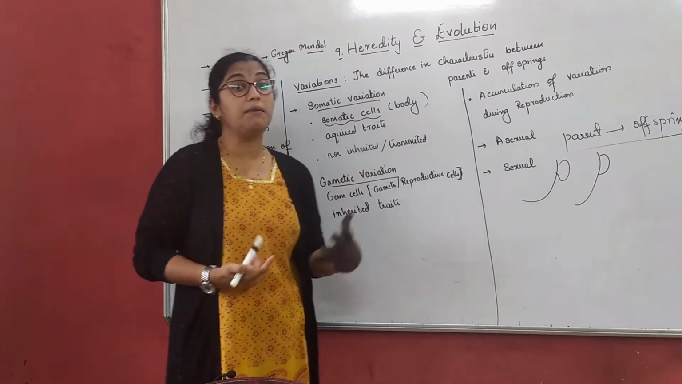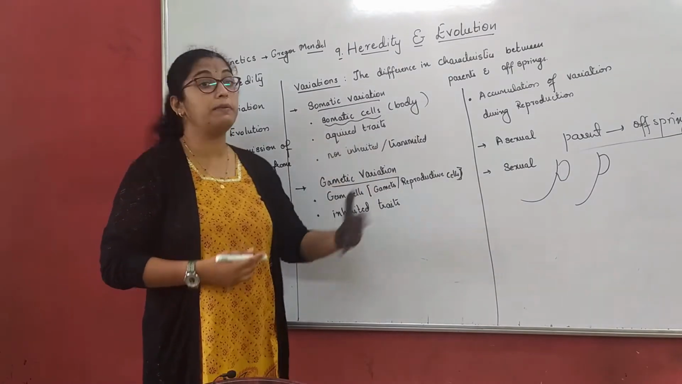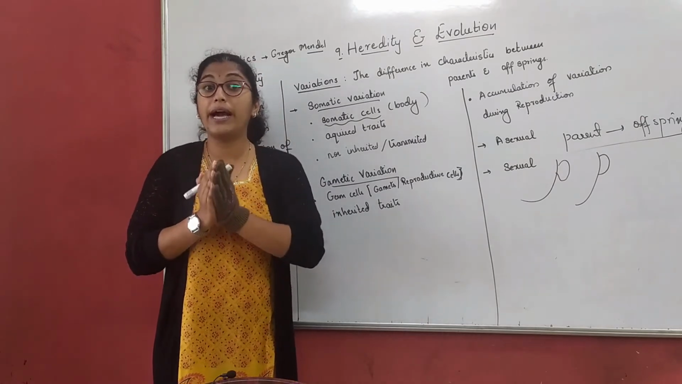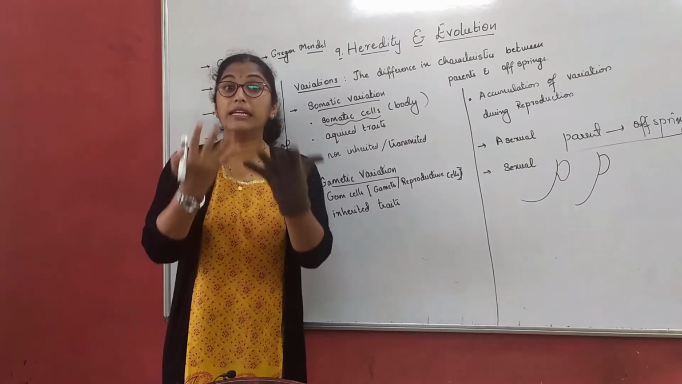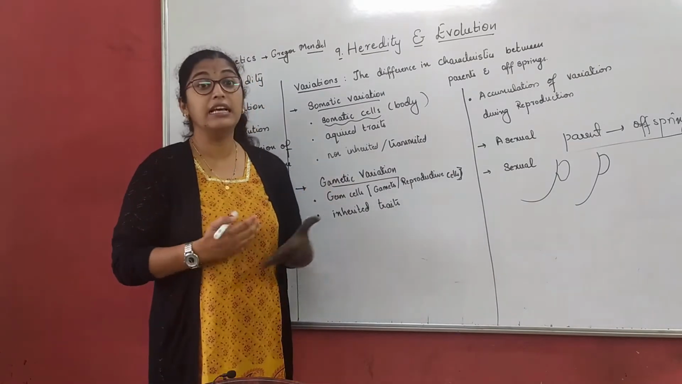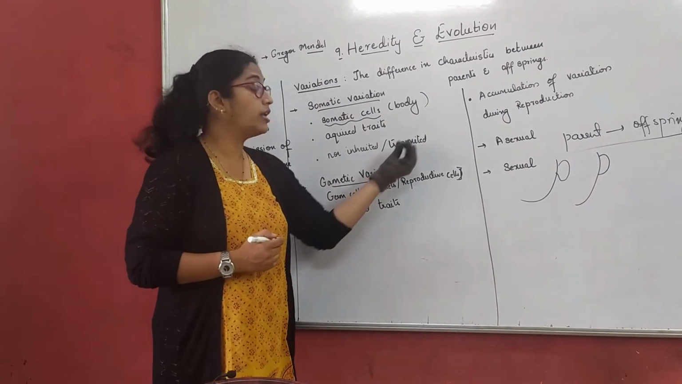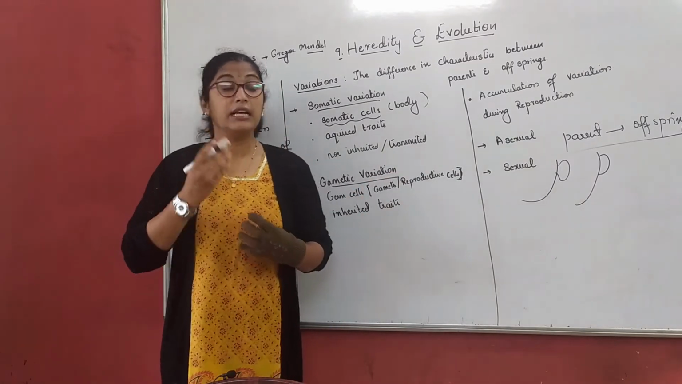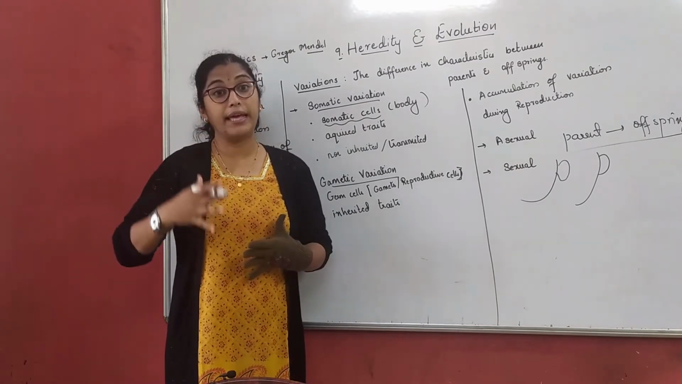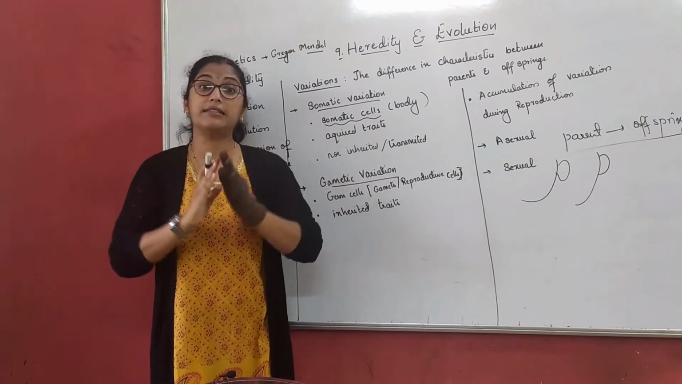So this brings about variation. Somatic variation takes place in the body. It is the acquired trait. It is the acquired characteristics that we receive during our lifetime. That is called an acquired trait. It is not inherited nor transmitted. That means somatic variation traits are not transmitted from my parents to the offspring. That is what I receive from my surroundings.